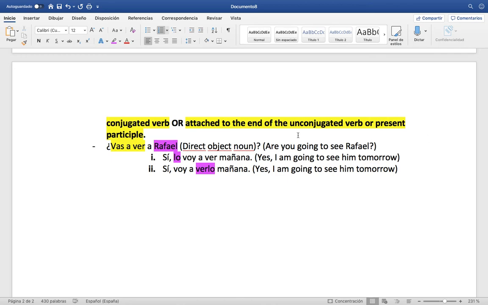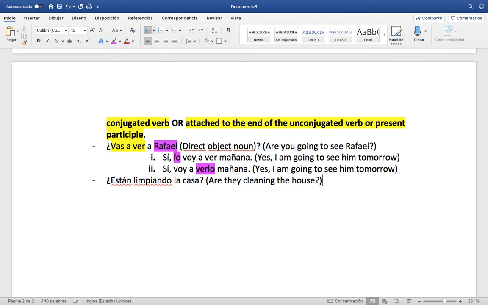And the same thing, in this case we're talking about an unconjugated verb. So let's talk about what it would look like, just a second example, if we had a present participle, the ing verbs. Let's say, for instance, that I want to say or ask, ¿Están limpiando la casa? Meaning, are they cleaning the house?